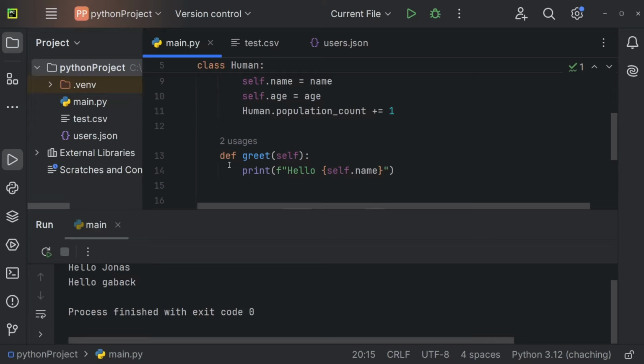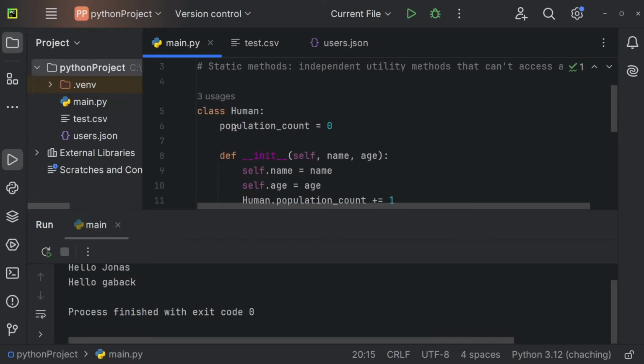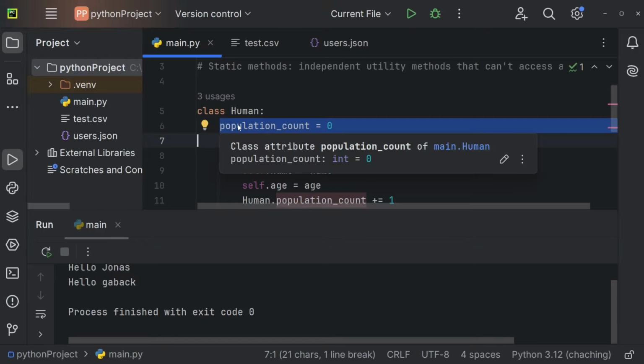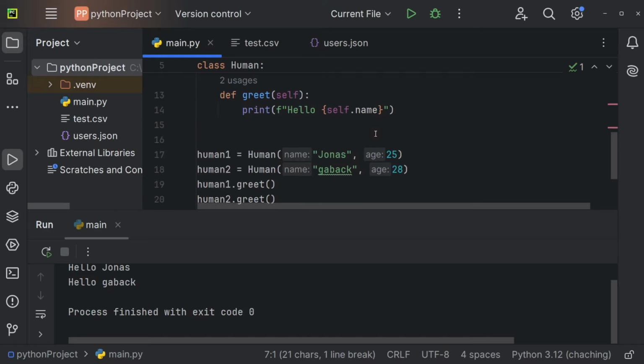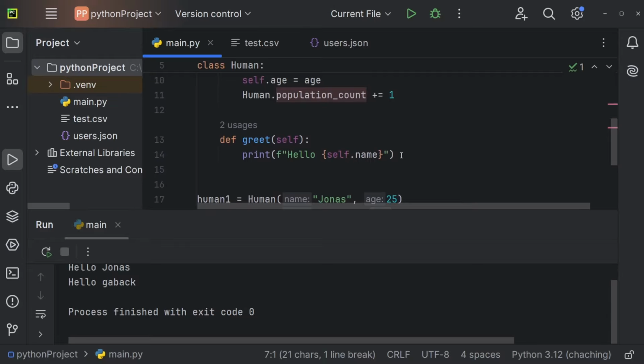Now within an instance method, it's not really possible to access the population count right here, for example, so a class variable. In order to do something like that, we should use a class method. So a class method works on the class and can access class variables. How can we create a class method? Let me show you.